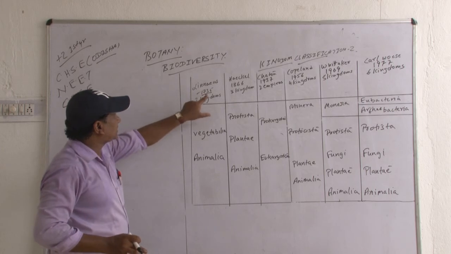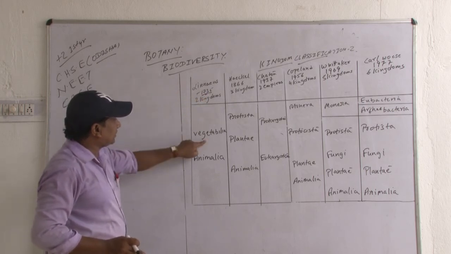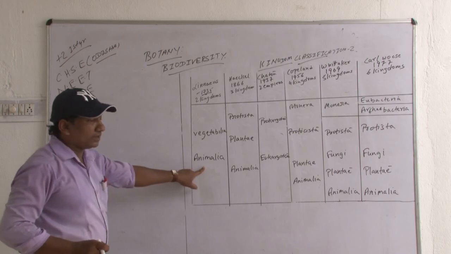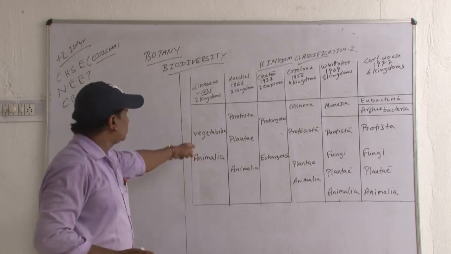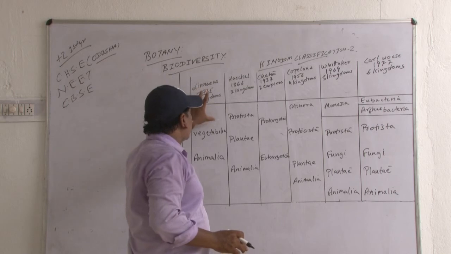Carolus Linnaeus in 1735 classified the organisms into two kingdoms, Vegetabilia and Animalia. Vegetabilia is plants and Animalia is animals. These two groups were classified by Carolus Linnaeus.